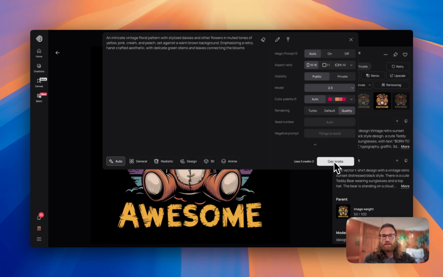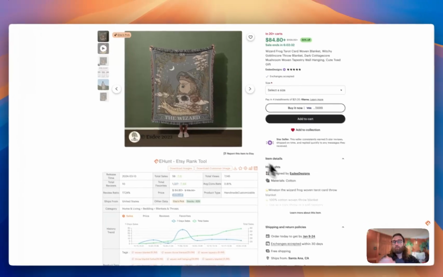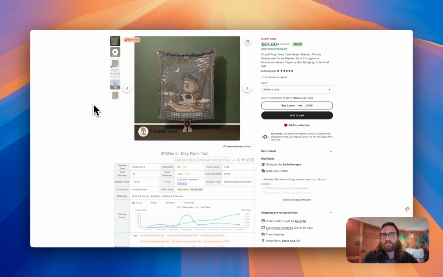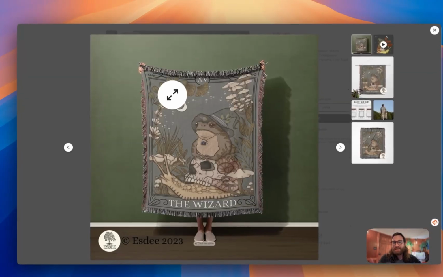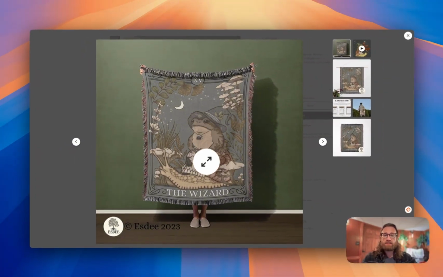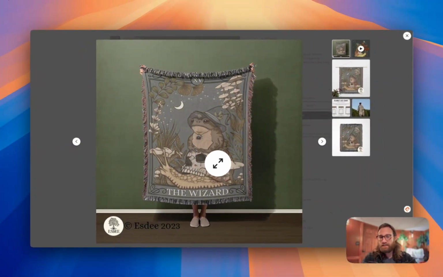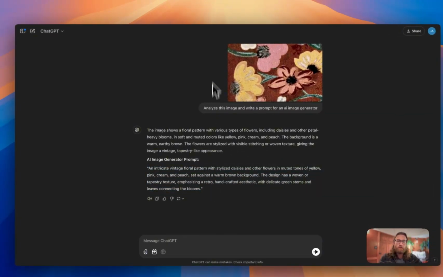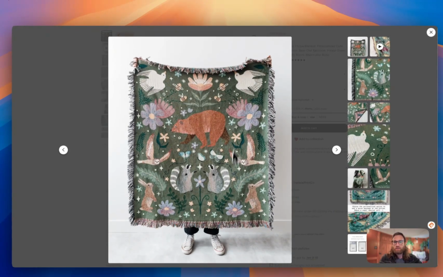Let's go ahead and hit generate and see what we get back with this prompt, and let's see how well this actually works. So the process would be the same if you wanted to basically work with this design and you wanted something similar. You could either type out the design and say a wizard frog sitting on top of a snail that has an interesting, intricate, dark cottagecore vibe. You could try and describe it yourself, or you could take a screenshot and go to ChatGPT and have it write a prompt for you, and it's probably going to be closer to what you're looking for. Or on this design, you might take a screenshot of the woodland animals.